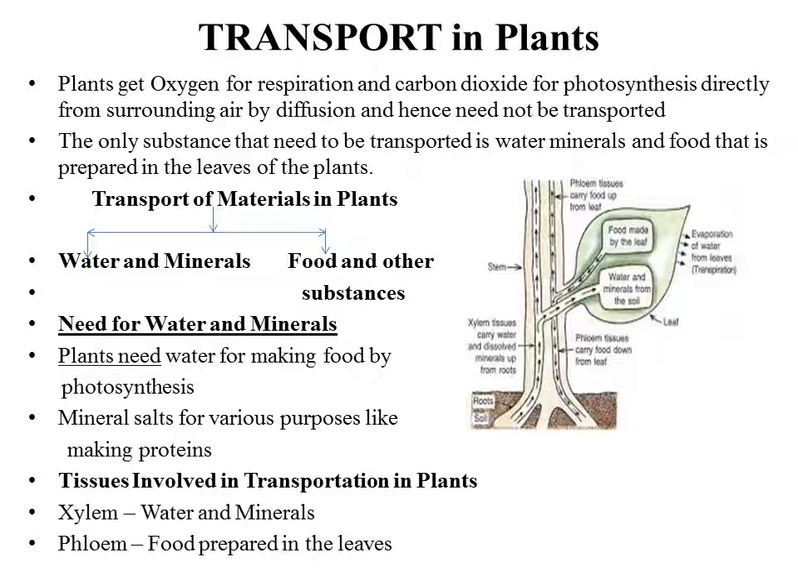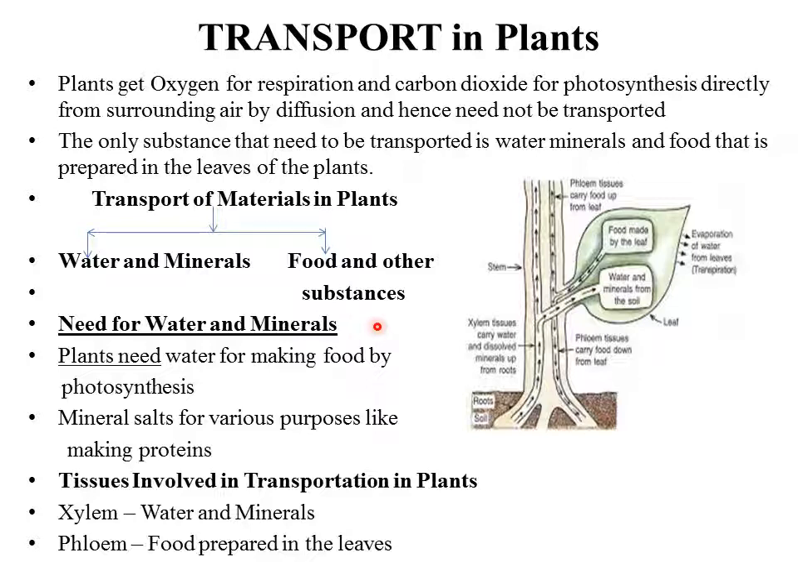So the only substances that need to be transported in the case of plants are the water and minerals, which are absorbed by the roots, and the food that is prepared in the leaves of the plants. So basically, transport of material in plants is about water and minerals and food and other substances.